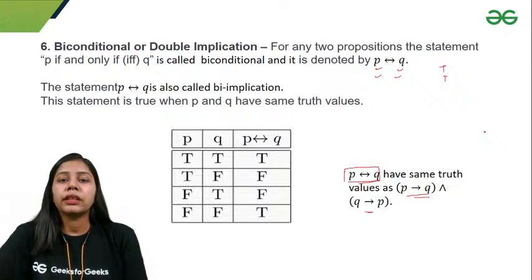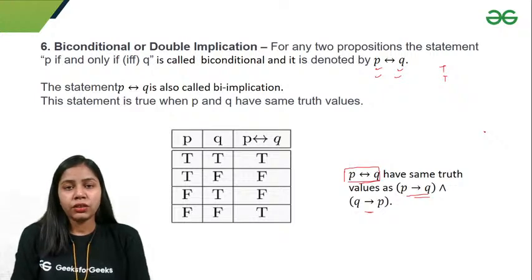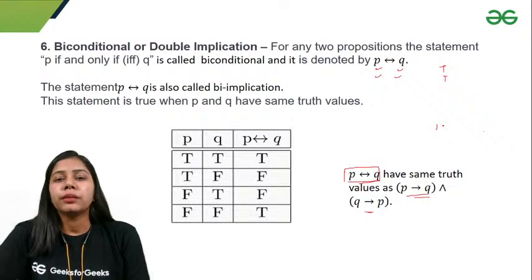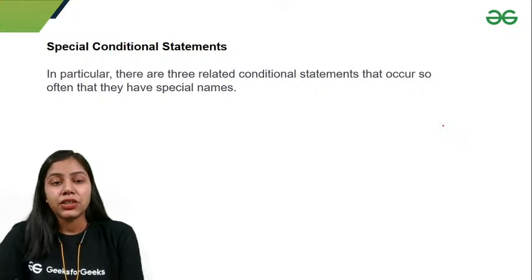And the most important thing here is implication. If P implies Q, then P implication Q. If P comma Q, then also P implies Q. So you just have to remember all these implications. Okay, so the next topic is special conditional statements.